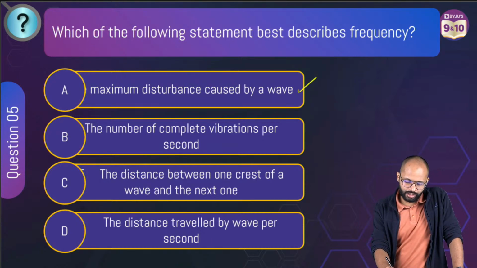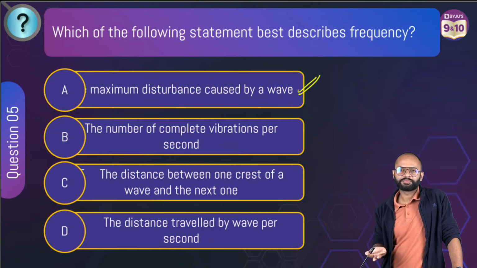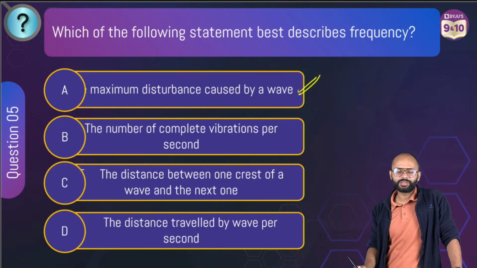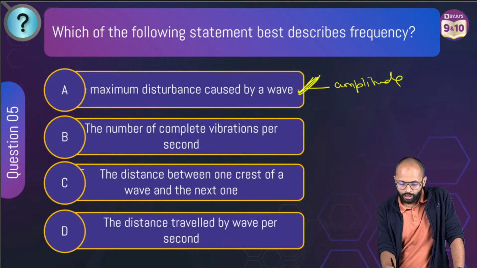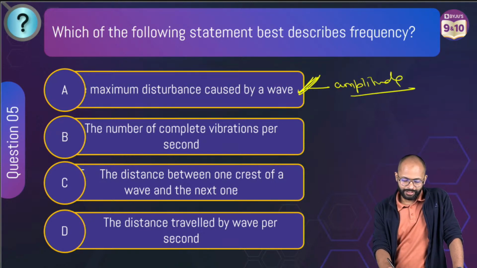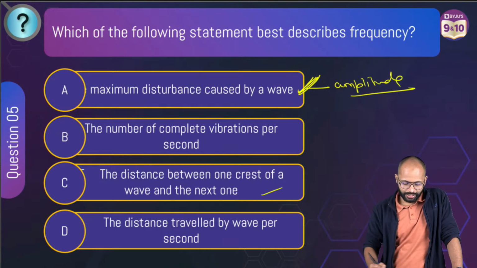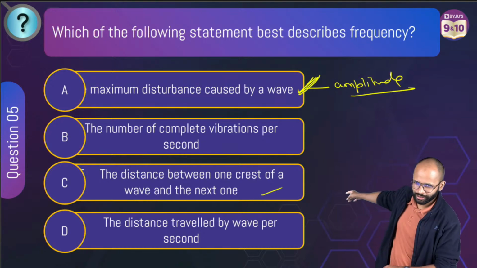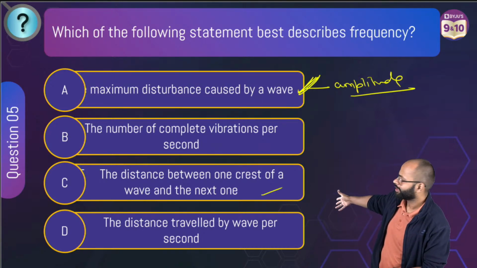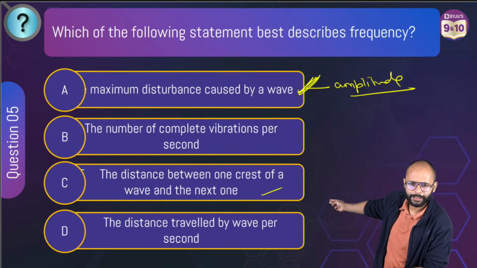Maximum disturbance caused by a wave. क्या होता है maximum disturbance caused by a wave? What is it? Maximum disturbance from a mean position. सर ये होता था amplitude. This is not frequency. Third one देखते हैं. Let's see the third one. The distance between one crest of a wave and the next one. What is this? ये third option किसकी बात कर रहा है? It is talking about which characteristic?